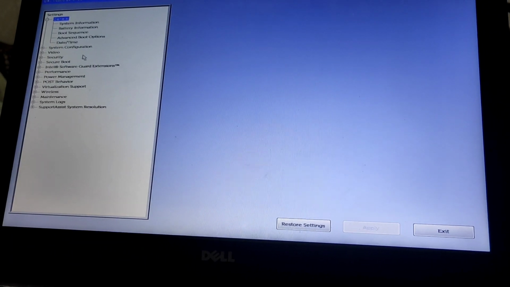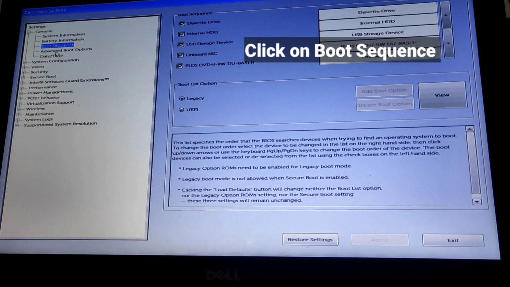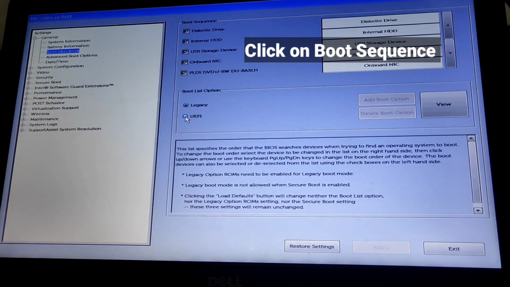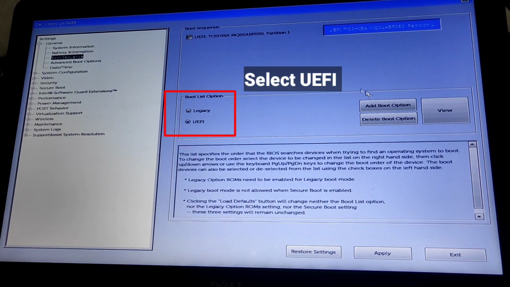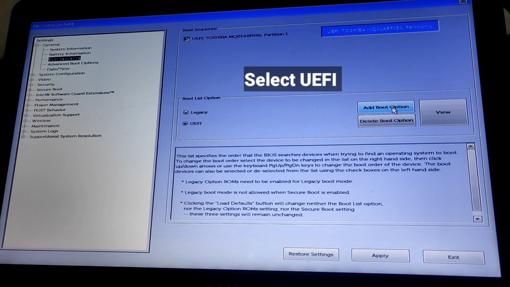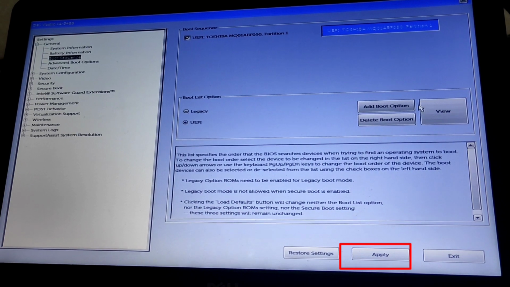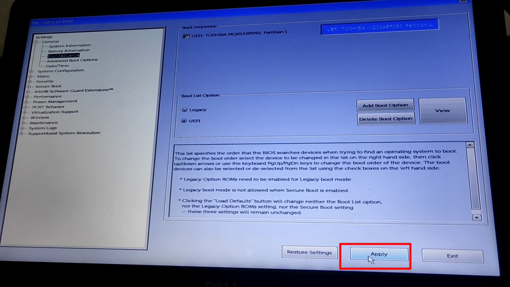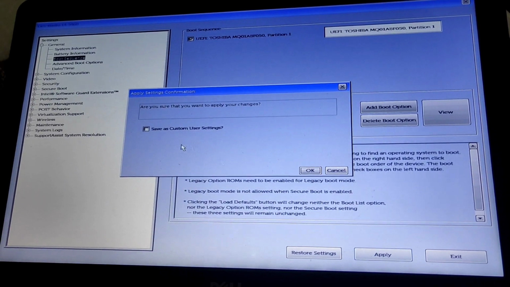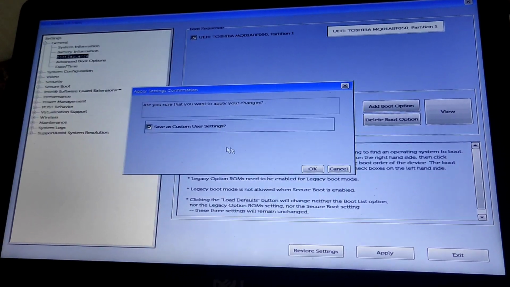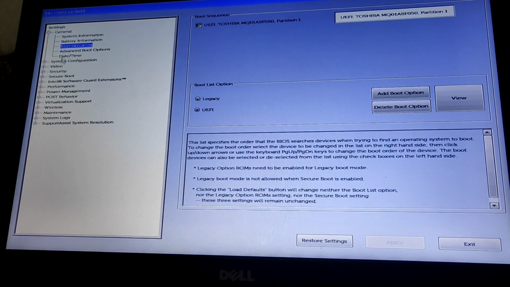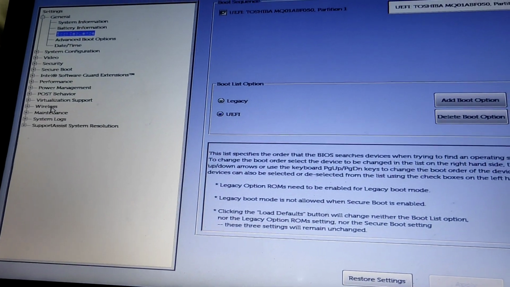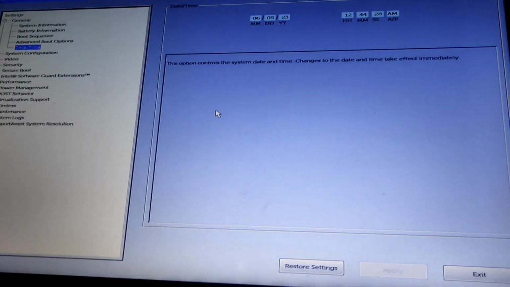After you have entered the BIOS, click on boot sequence. In boot sequence you will see legacy and UEFI. Click on UEFI. After that you need to click on apply button, then click on save custom changes, and after that click on OK. Then you can change the date and time if you want, otherwise just click on exit.